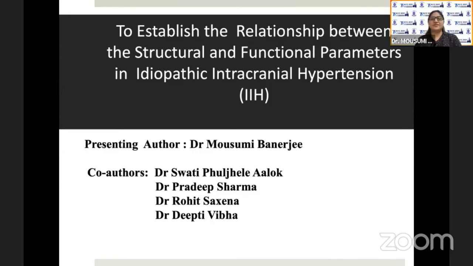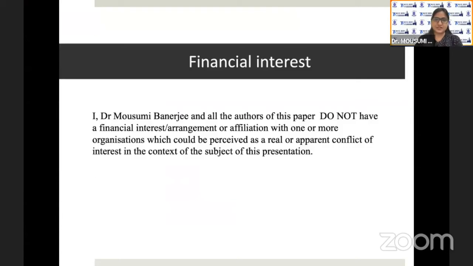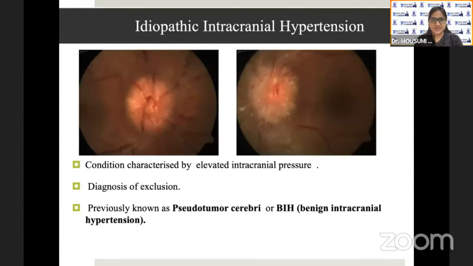I'll be discussing my free paper to establish the relationship between the structural and functional parameters in idiopathic intracranial hypertension. The financial interest was noted in the context of the subject of the study.